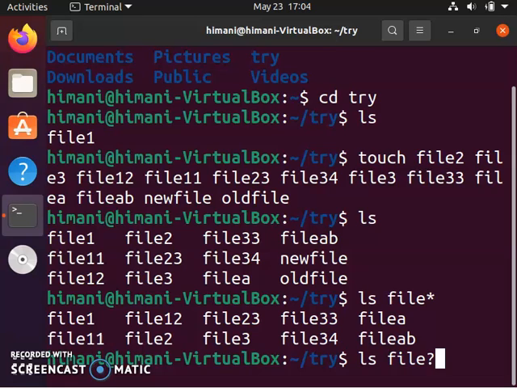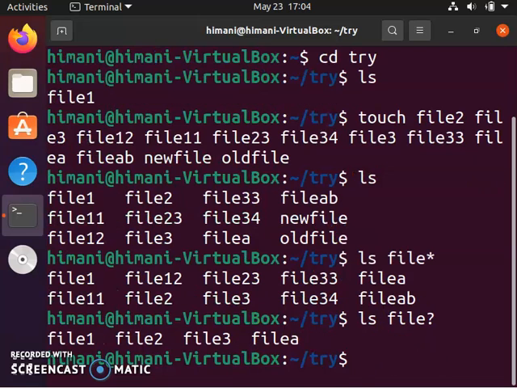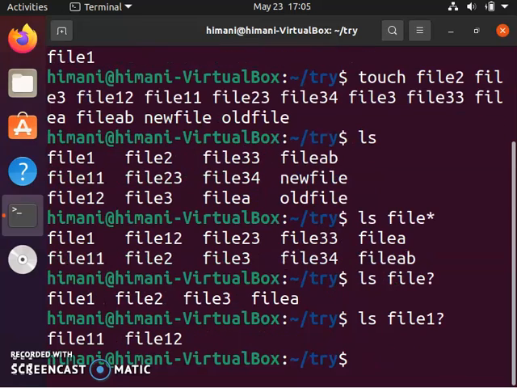Now if I want to specifically query for only those files which contain a single character after file, then I will make use of the question mark. Question mark replaces a single character. When I enter this, you can see that only file1, file2, file3 and fileA get selected. Suppose I want to select a file that has file1 followed by any single character, then I will use file1?. So it will find file11 and file12.